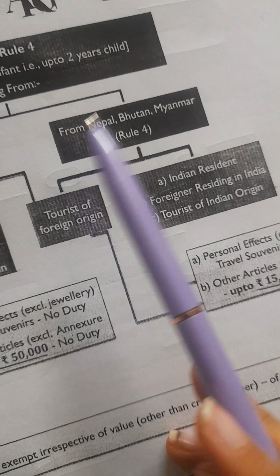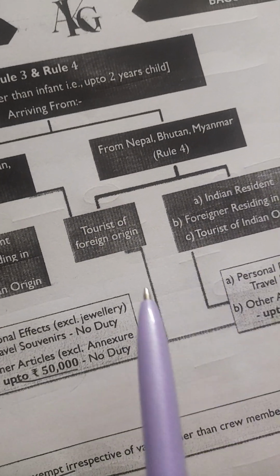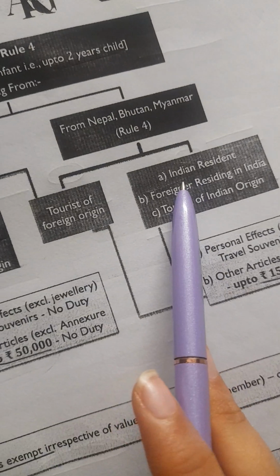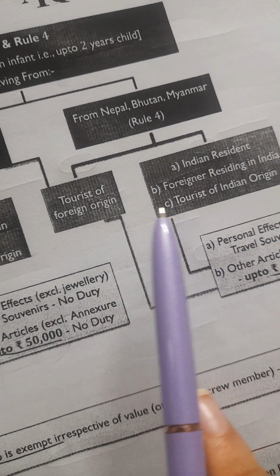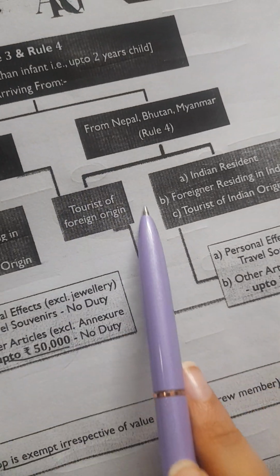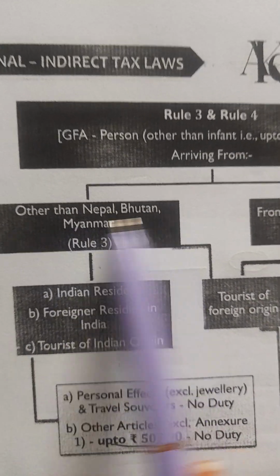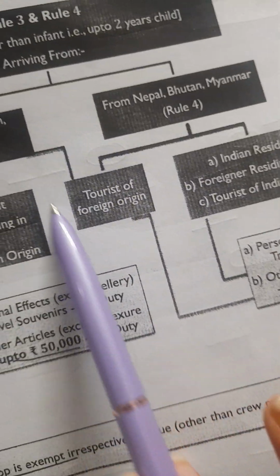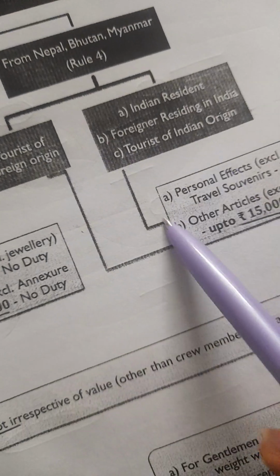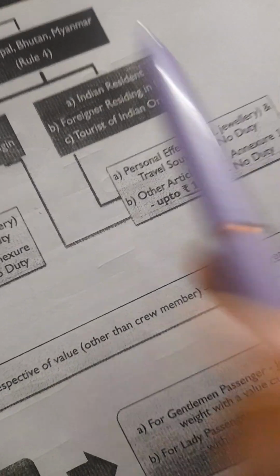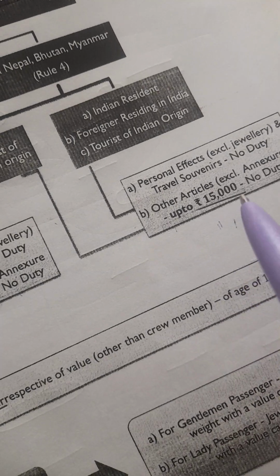Now, if it is the case of arriving from Nepal, Bhutan, Myanmar as an Indian resident, foreign residing in India, tourist of Indian origin, or a tourist of foreign origin, or the case of other than Nepal, Bhutan, Myanmar but a tourist of foreign origin, then in both of these cases personal effects and souvenirs are common, but the limit is up to 15,000.